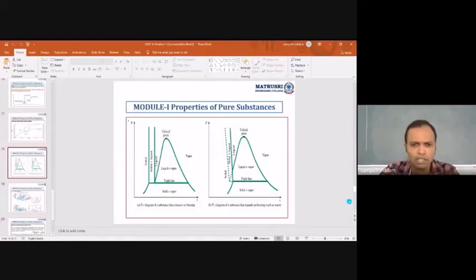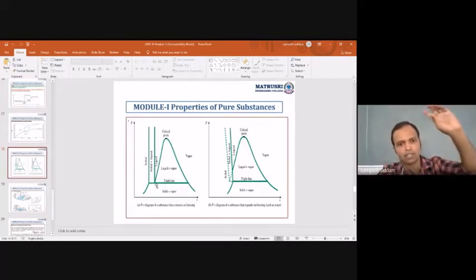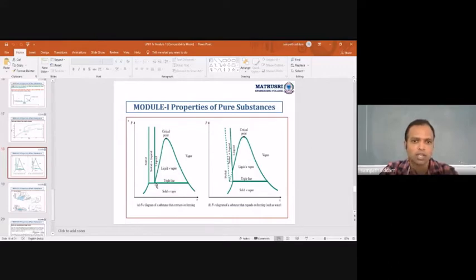Just before, we have learned the first was TV and next was PT, and now we'll move on to the PV diagram. Here, in the PV diagram, there is solid plus liquid and liquid. What we are going to do is fix the temperature. Previously, pressure was fixed. Now we are going to fix the temperature. Previous was the isobaric process. Now we are moving on to the isothermal process.